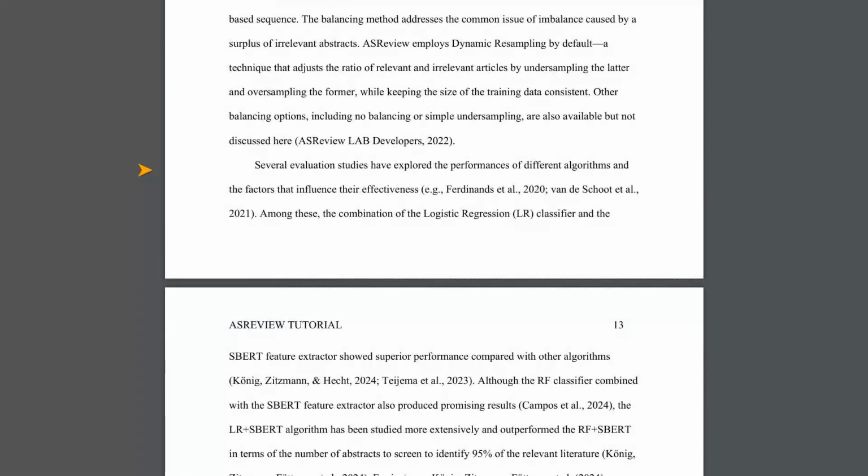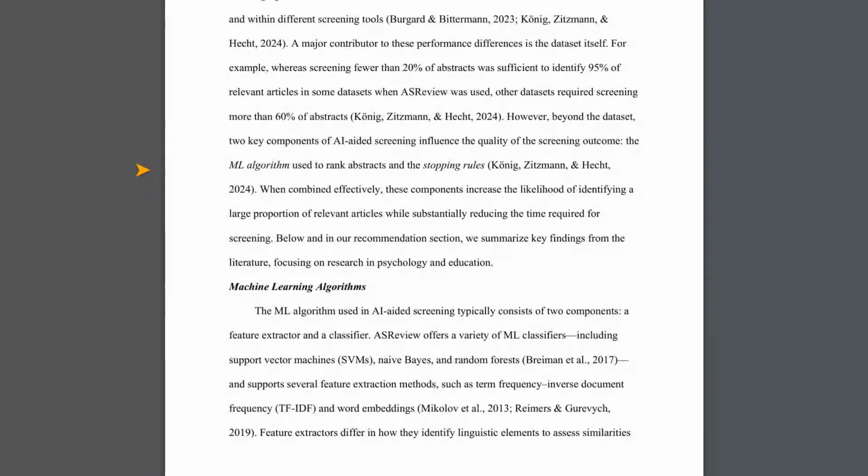The paper talks about a few different types of stopping rules. There are data-driven ones where you stop after seeing a certain number of irrelevant abstracts in a row. Then there are time-based ones where you might stop after reviewing a certain percentage of all the abstracts. The researchers here really like combining these rules, especially with something called a key study rule, which means you keep going until you found all the really important studies you already know about.